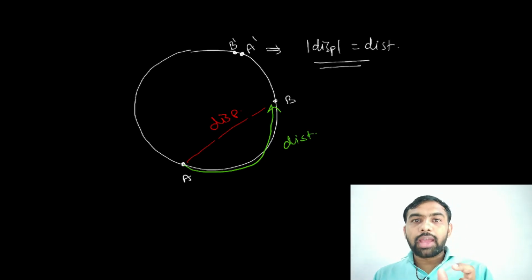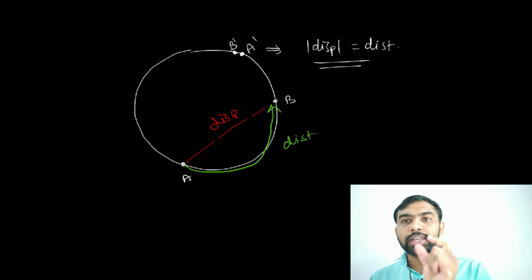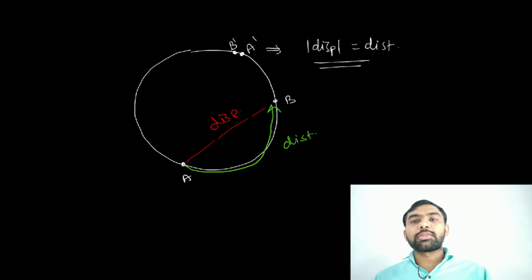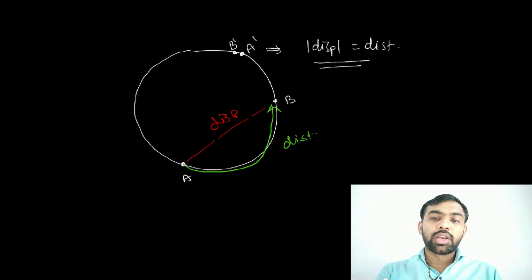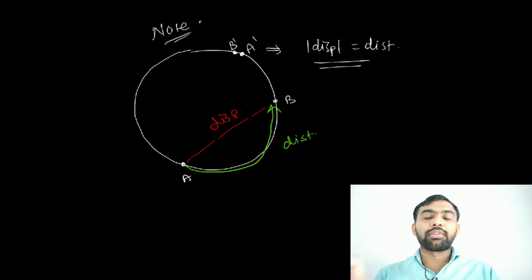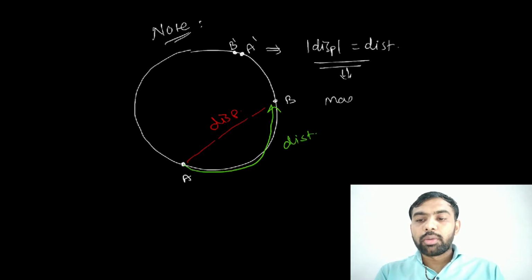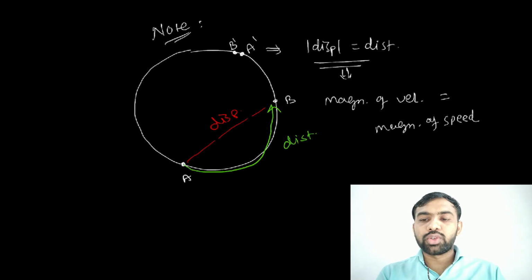So if you consider the time interval is very small, that means distance and displacement are the same, and velocity and speed are also the same. All of you must note this. What is the reason behind it? And due to this, the magnitude of velocity is equal to the magnitude of speed.